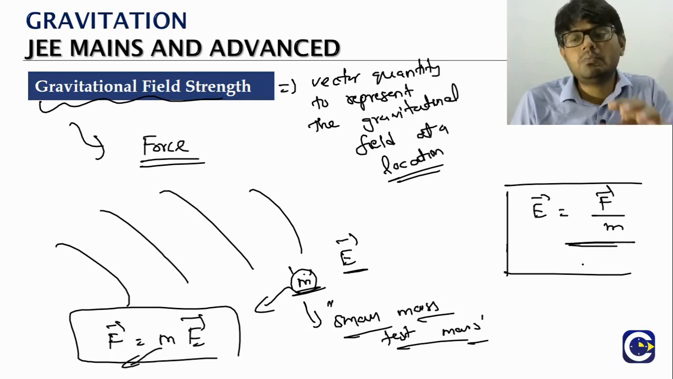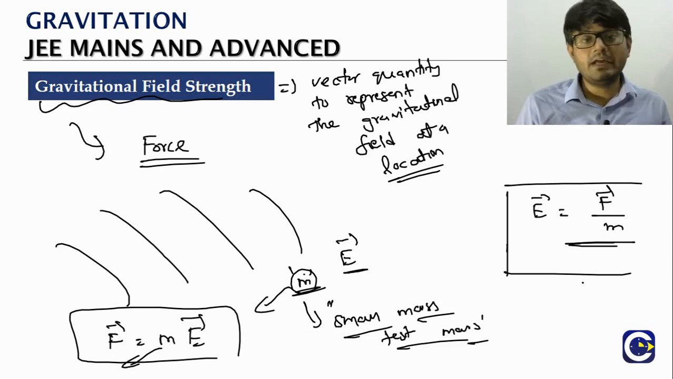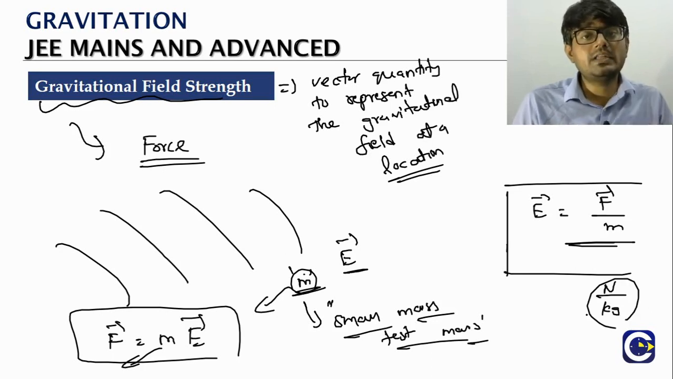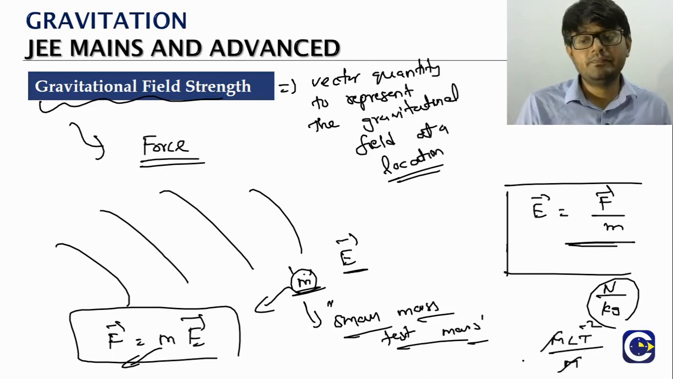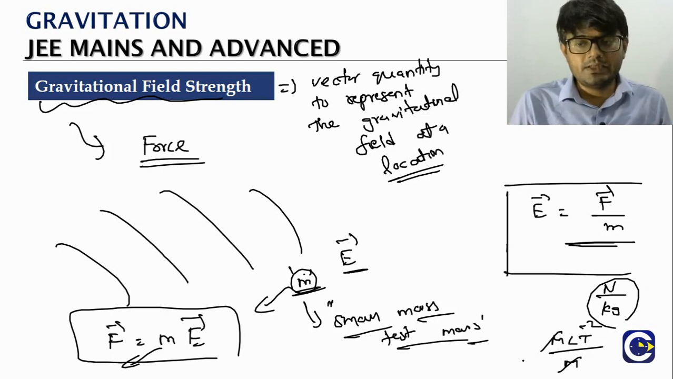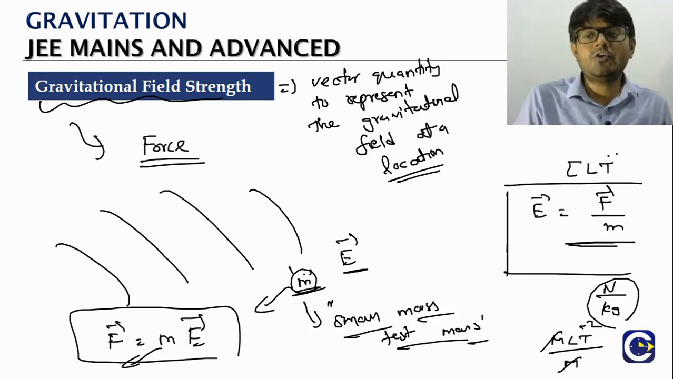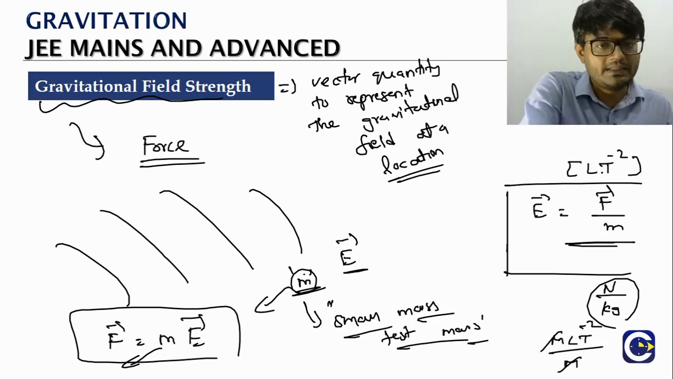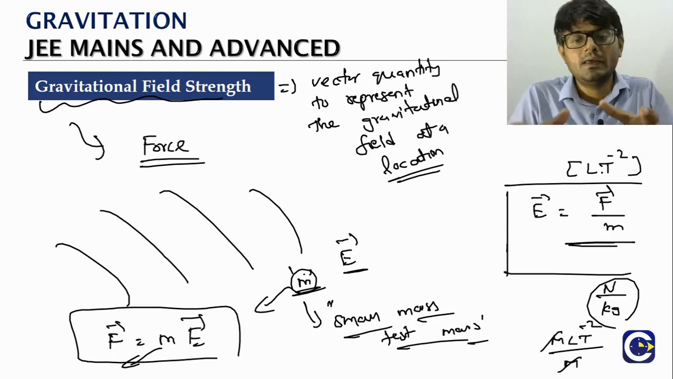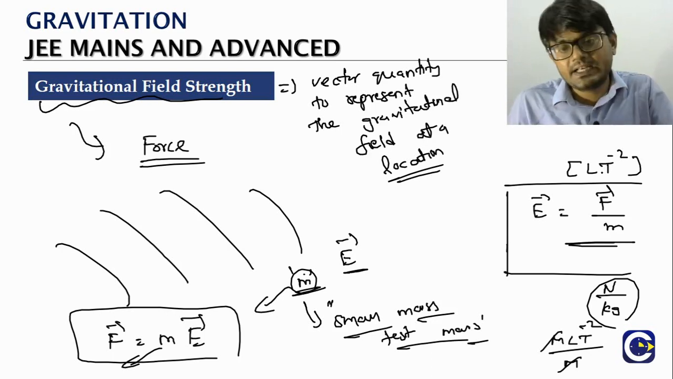Here we can talk about the SI unit of gravitational field. What is the SI unit of gravitational field? Newton per kg. They can also ask us the dimensional formula. Force is M L T power minus 2, divided by m. So what is it? L T power minus 2. That is the dimensional formula for the gravitational field strength. So this is about the idea of gravitational field strength.